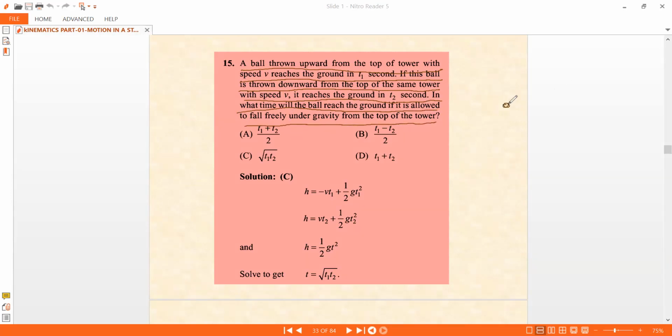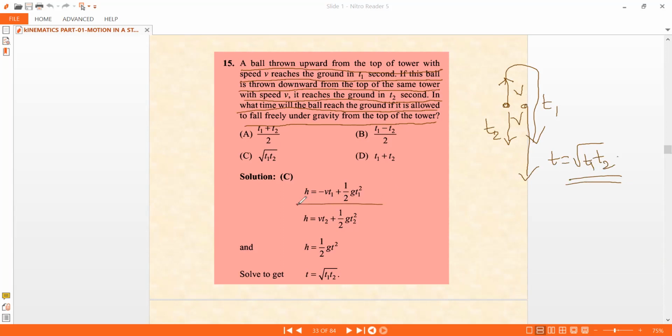So what they are given is like this. It was projected upward with the velocity v and it reached the ground in a time of t1 seconds. The same ball is projected down with the velocity v and it took t2 seconds. And now for the free fall, what time did it take? Let us say the time is t, that is given by square root of t1 into t2. So that is what we solved just now.